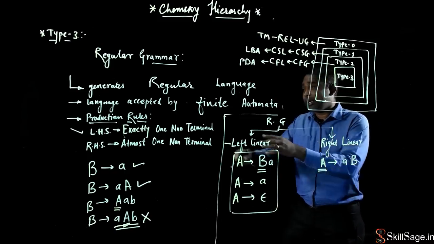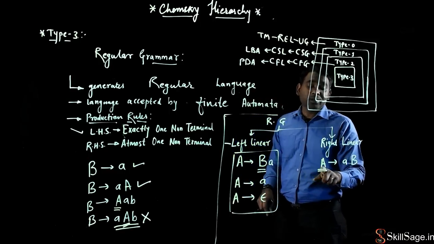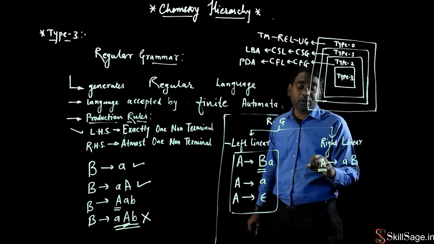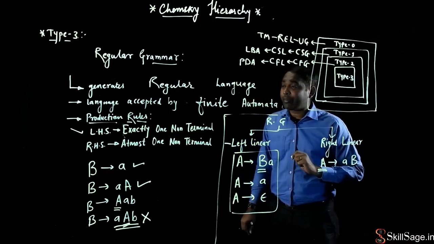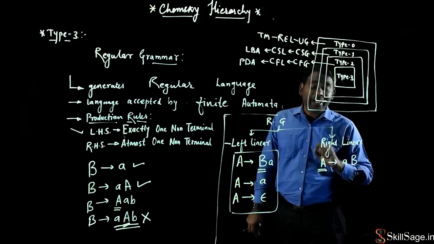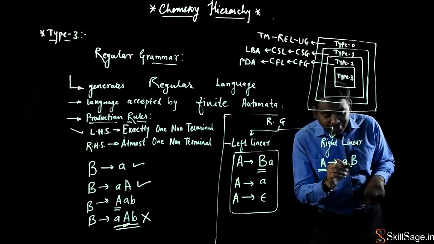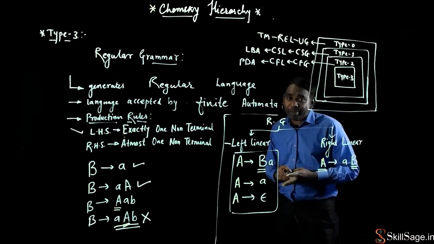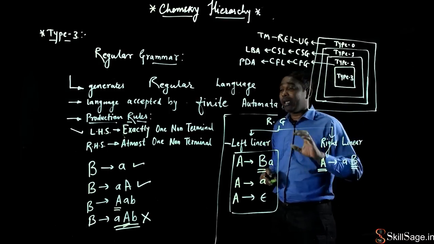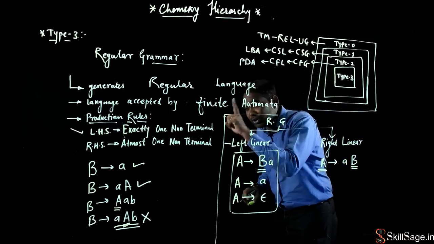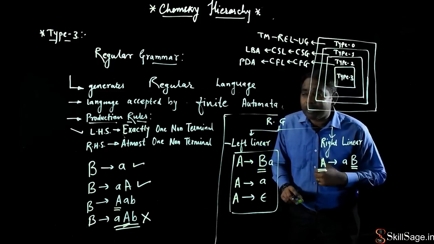Only one, exactly one non-terminal symbol has to be present on the left hand side of the production rule. What about the right hand side? Right hand side में yes definitely one non-terminal symbol is present, at most एक ही रहना चाहिए. It also satisfies this property.